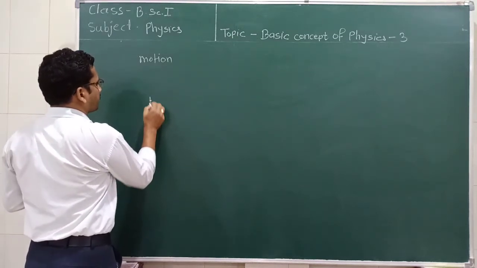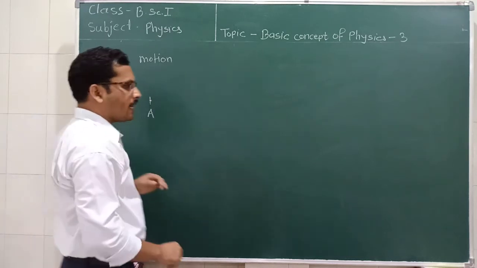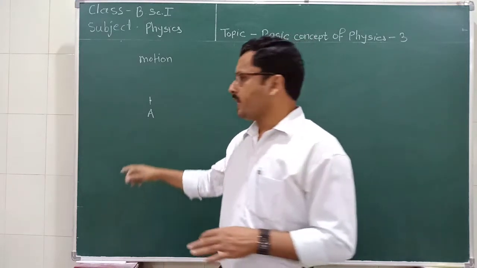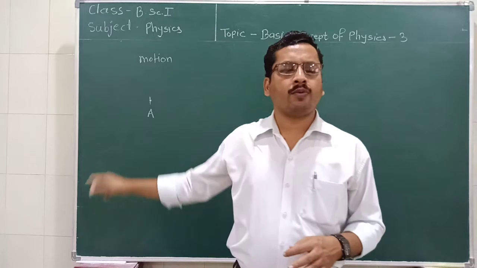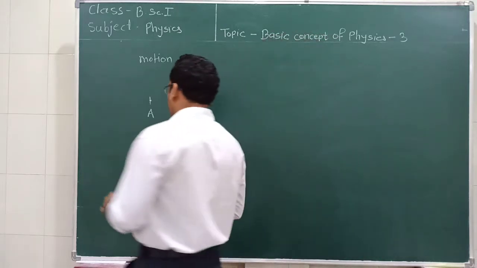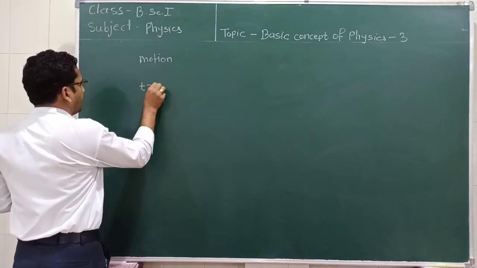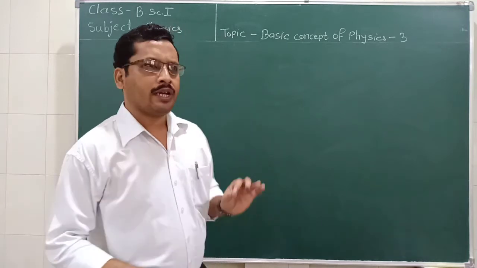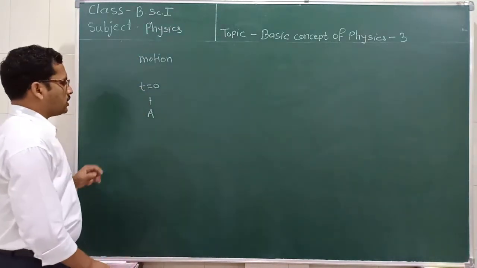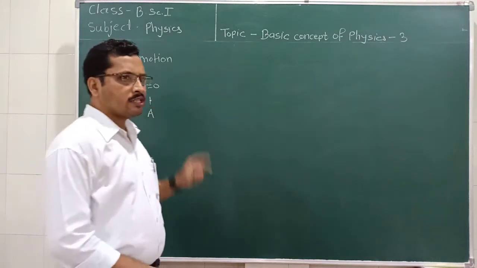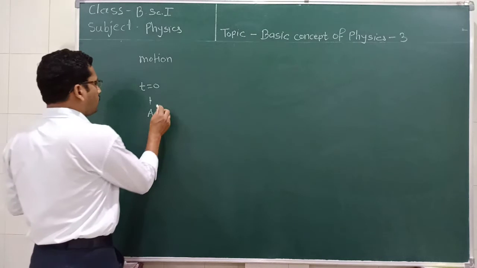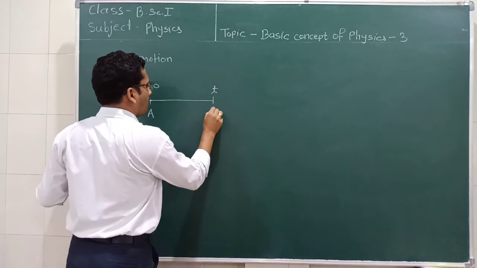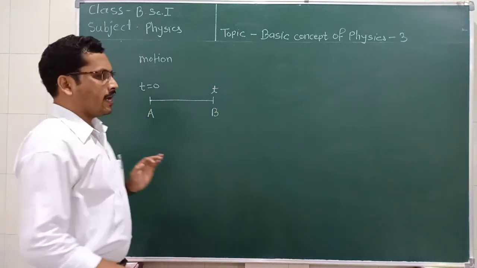Consider an object is placed at this position A. An object is placed at this point or position A at time t equal to 0. At time t equal to 0 means we are starting the event. It is the initial state or initial condition when this object is kept at this position. Now, after some time t, it reaches the point B.